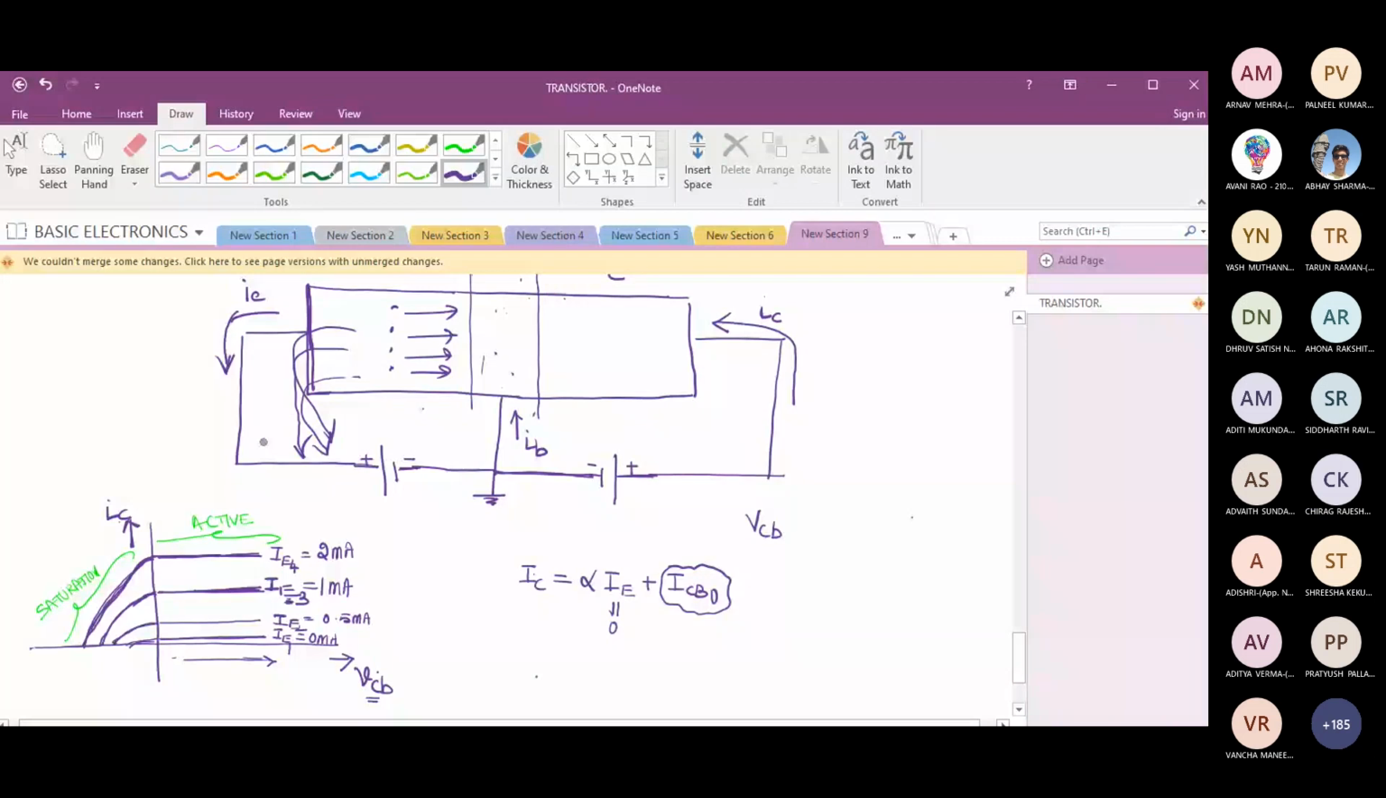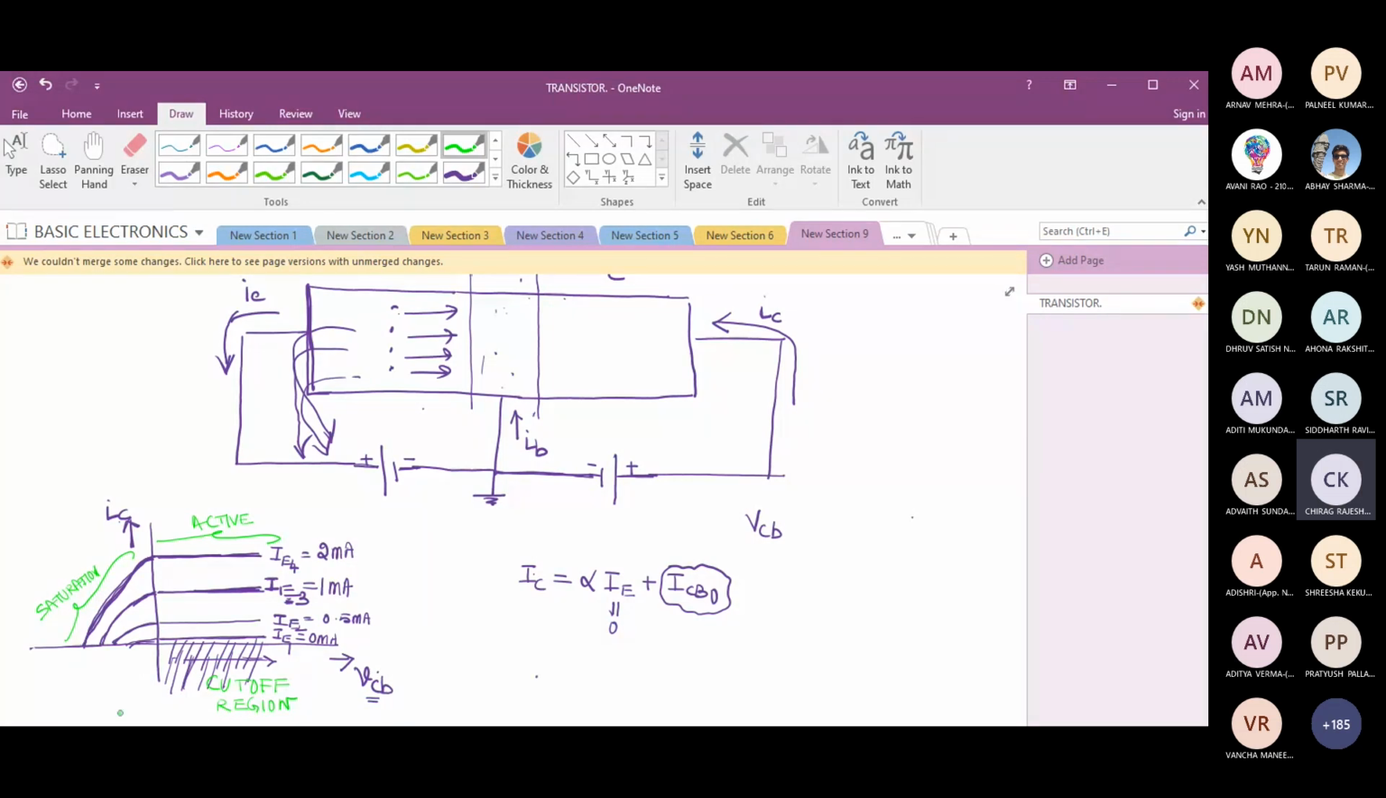If it is not emitting electrons, will I get electrons in the collector region? No, sir. If the first layer is not emitting electrons, will I get collector current? No. So I am going to get zero collector current. Since we are not getting collector current, I say the region below IE equal to 0 milliamps is the cutoff region. Are you getting this?